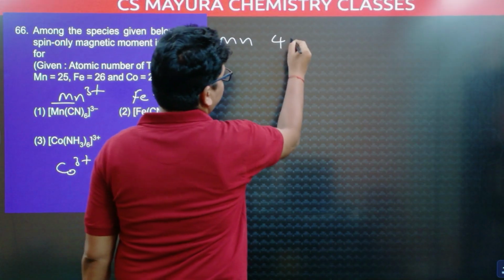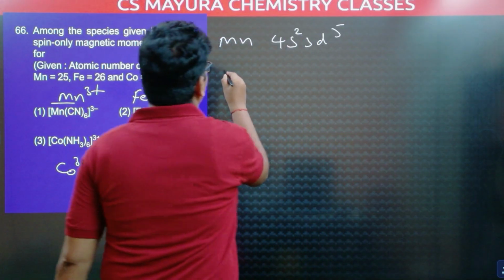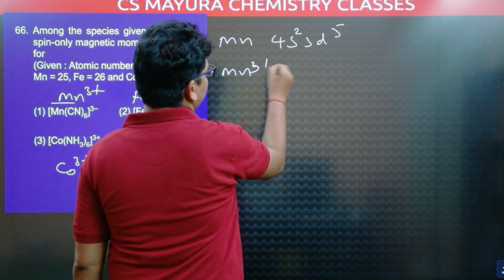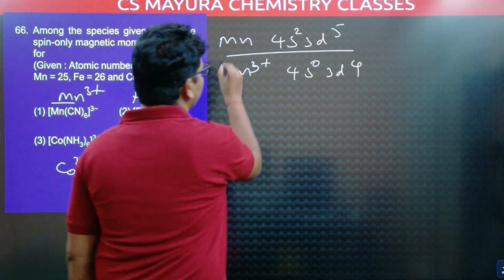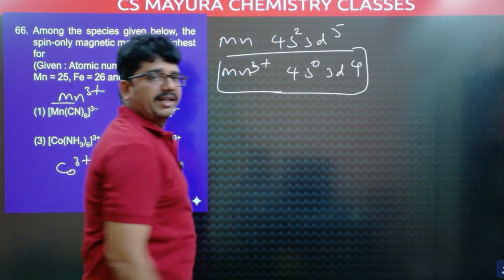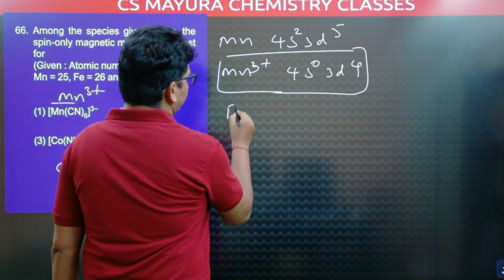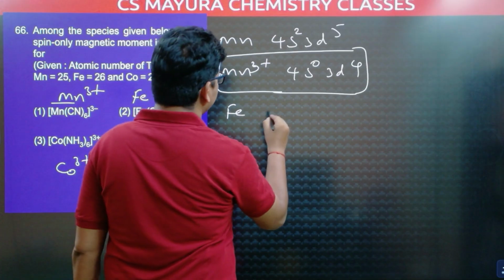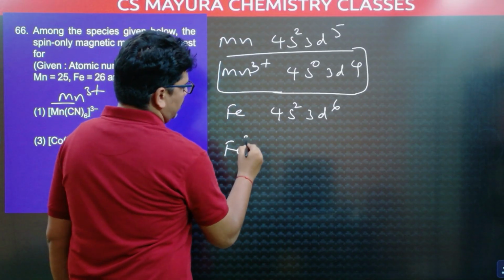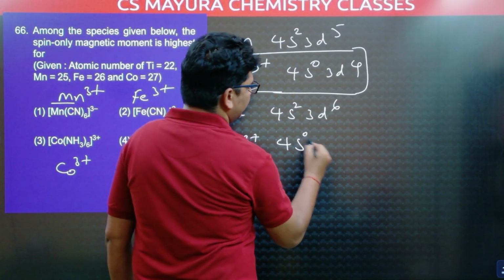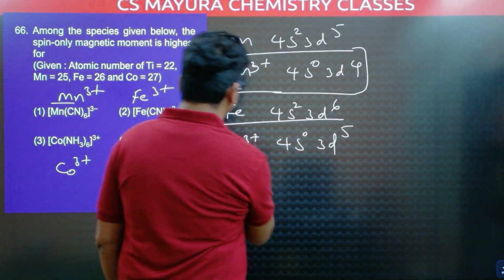Manganese configuration 4s2 3d5. What is Mn3 plus? Mn3 plus is 4s0 3d4. First remove electrons from the outermost shell 4s, after that 3d. Next, iron configuration 4s2 3d6. Now Fe3 plus is what? 4s0 3d5. One electron is removed from 3d. This is the Fe3 plus configuration.